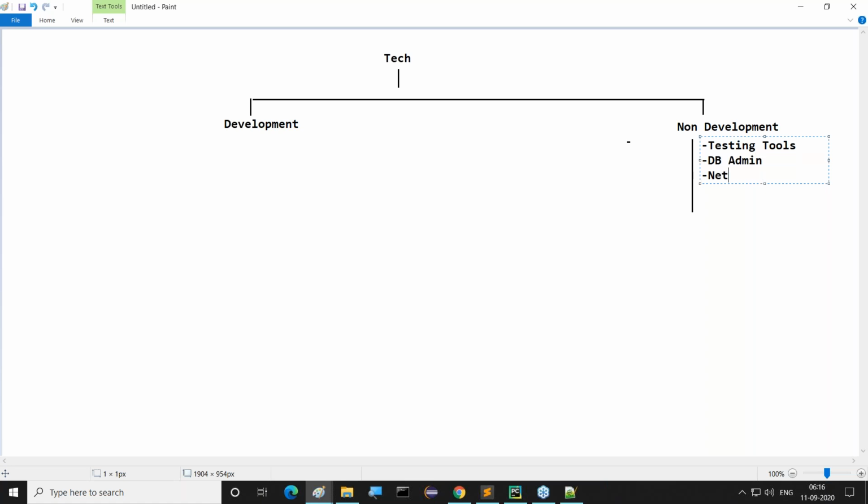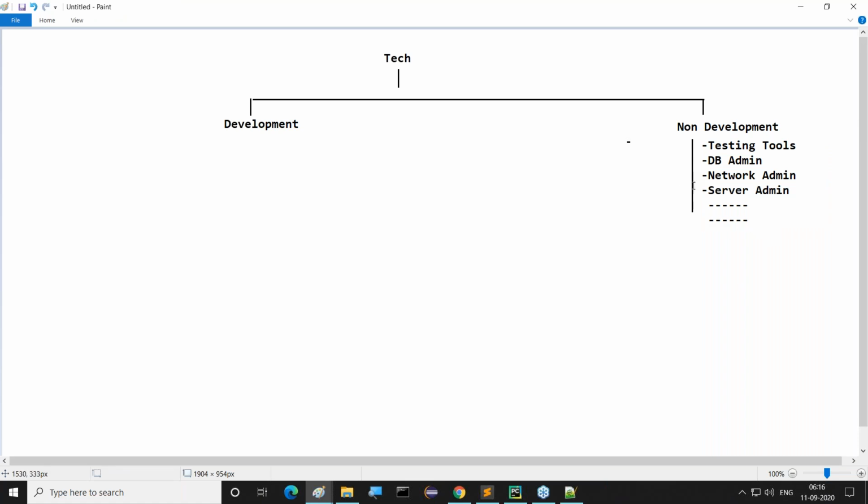Next one is the network administration side. Then after that, server administrators. So a number of technologies are available on the administration side, or maybe some other management side, or whatever it may be. Some other technologies are available. I'm thinking non-development side. Okay, forget about this.